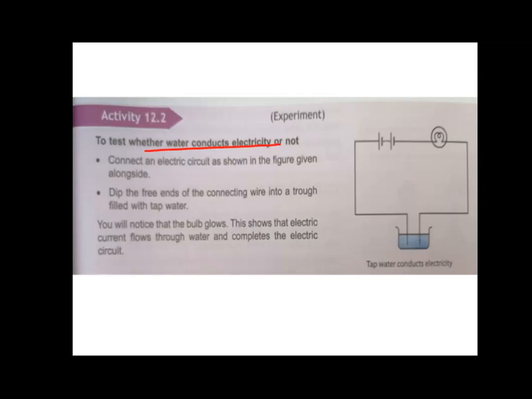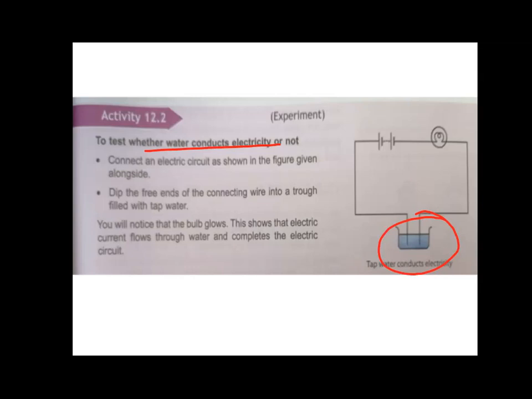Okay, so again the same setup, children. So in this setup here, in the beaker, we are filling water, right? And over here, we are filling the tap water, right, children? Tap water. We are not filling it with the distilled water as we did in the previous activity, that is activity 12.3. We saw that on filling the distilled water, the bulb does not glow, means distilled water is an insulator. Now we are performing the activity for the tap water, right, children?